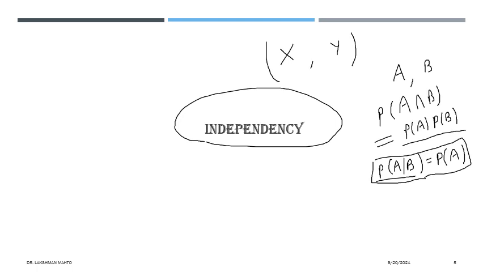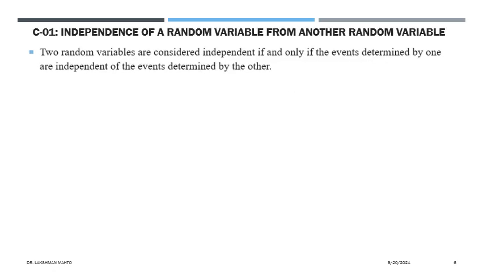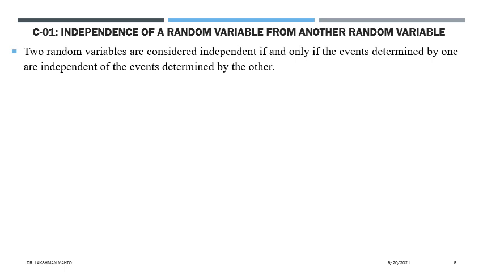So you can say that this is very near to the observational explanation of independent events. The same thing we will borrow for joint random variables. So how will we define it? Consider two random variables, both associated with the same random experiment. We will consider the two random variables independent if and only if the events determined by one are independent of the events determined by the other.